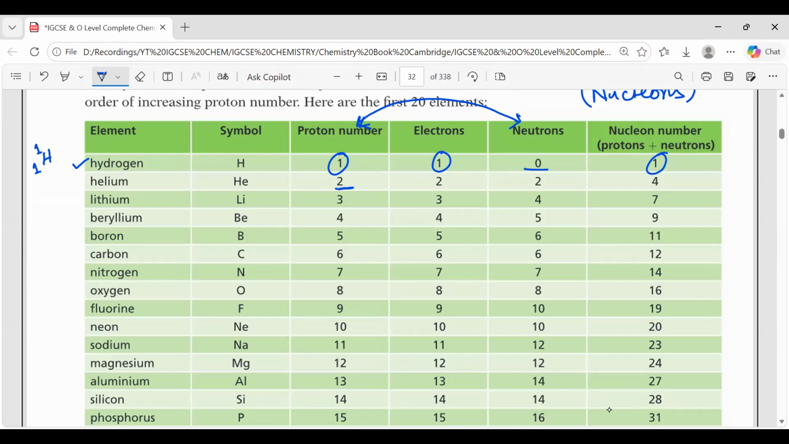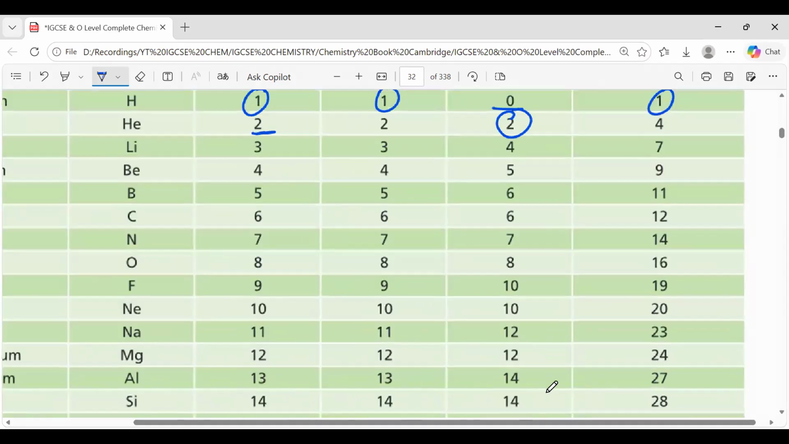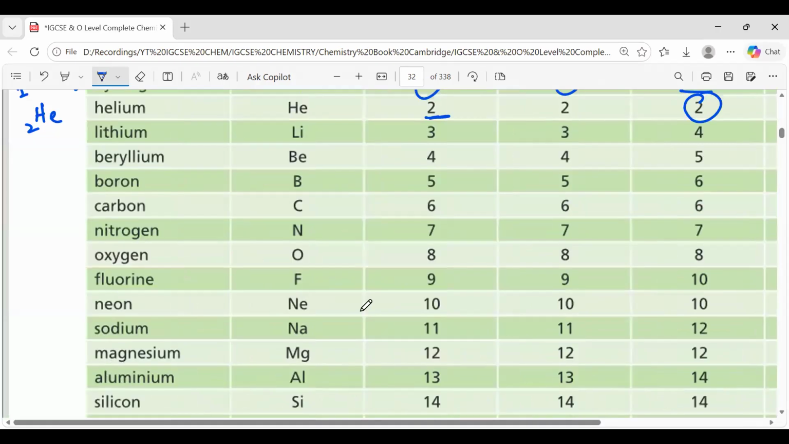Okay, in helium the proton number is 2. How many electrons will be there? 2. And they have mentioned that neutrons are also 2. So now can you tell me what will be the mass number? Proton number is 2. So 2 plus 2 will be 4. Yes, it will be 4. Clear?